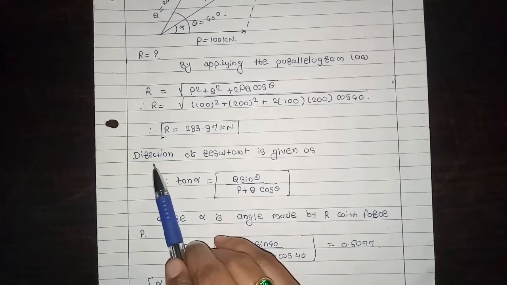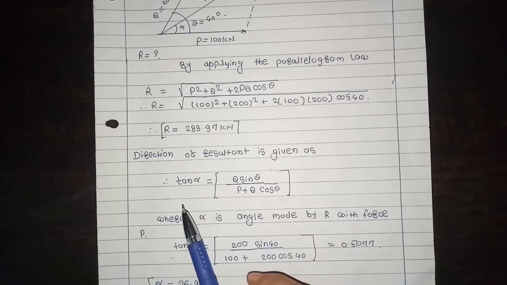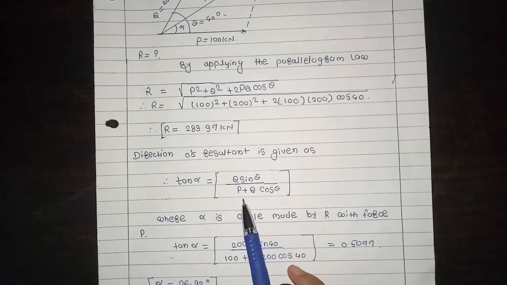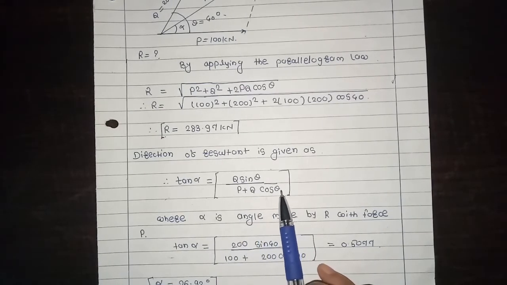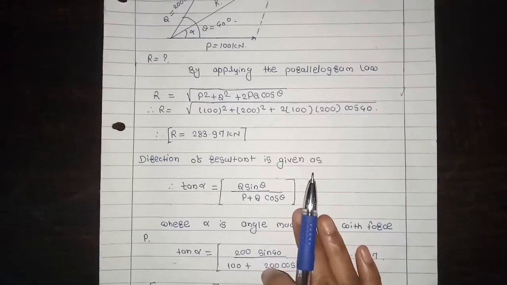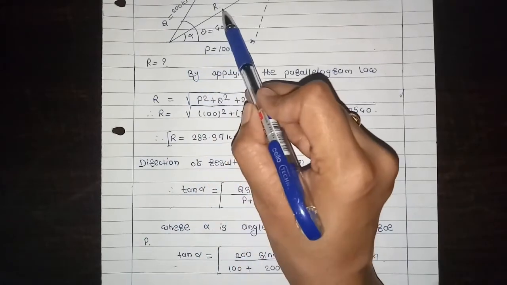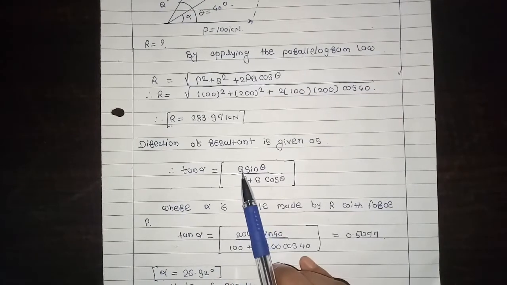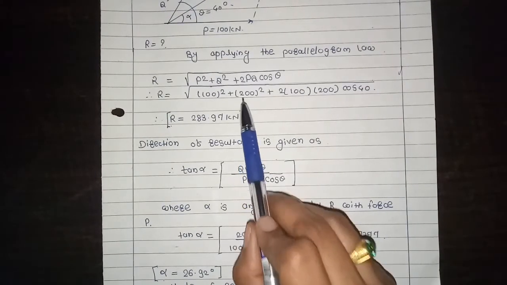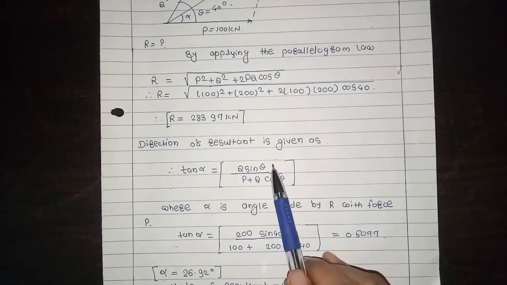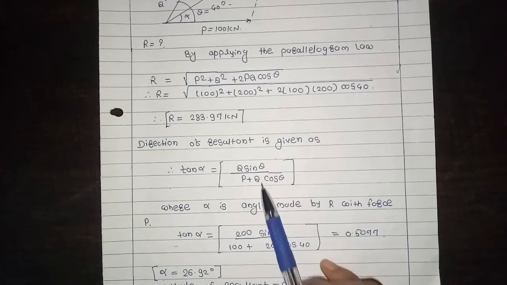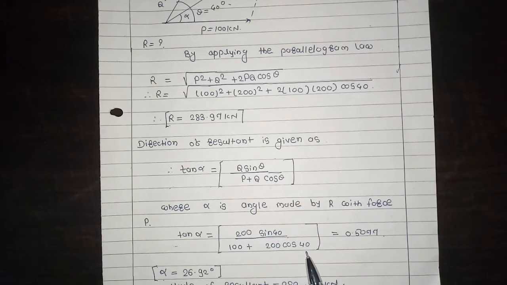Then second step, direction of resultant is given by using parallelogram law. Tan alpha is equal to Q sin theta divided by P plus Q cos theta, where alpha is the angle made by R with force P. So tan alpha is equal to 200 sin 40 divided by 100 plus 200 cos 40.